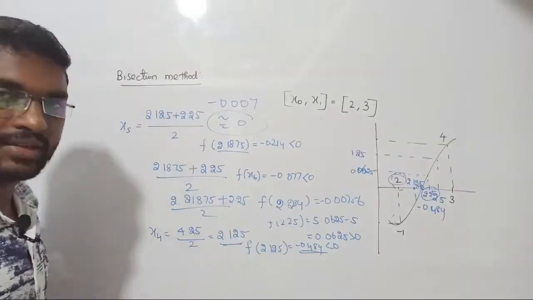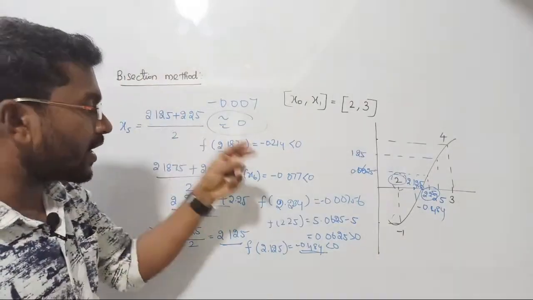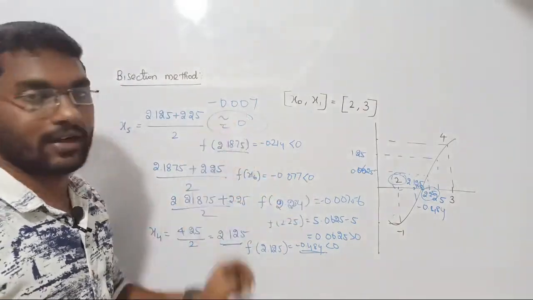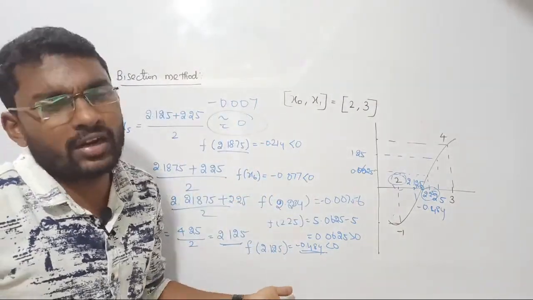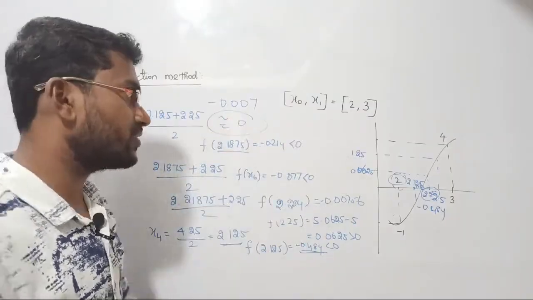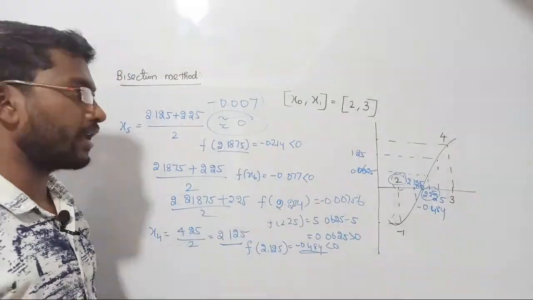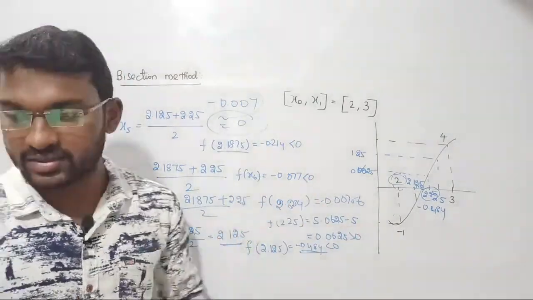This process is called the iteration process, right? We continue our iteration until we get close to the exact value. So finally, I am tired. Almost it has become 0 only. So that is how we get the approximate value with the help of the bisection method. Clear? I hope things are very clear to all. That is the standard method.